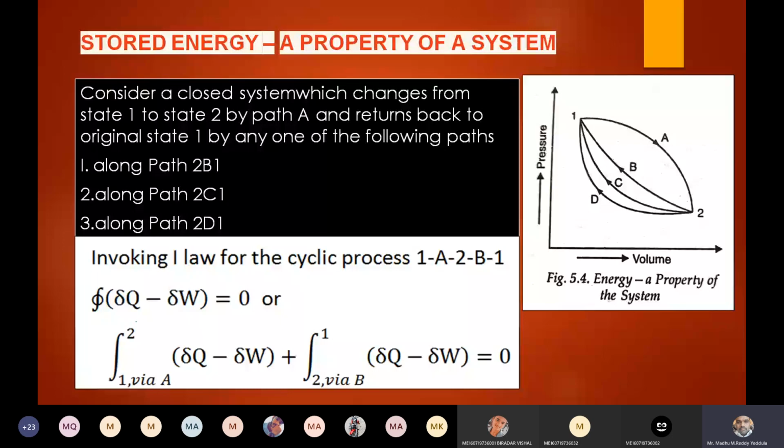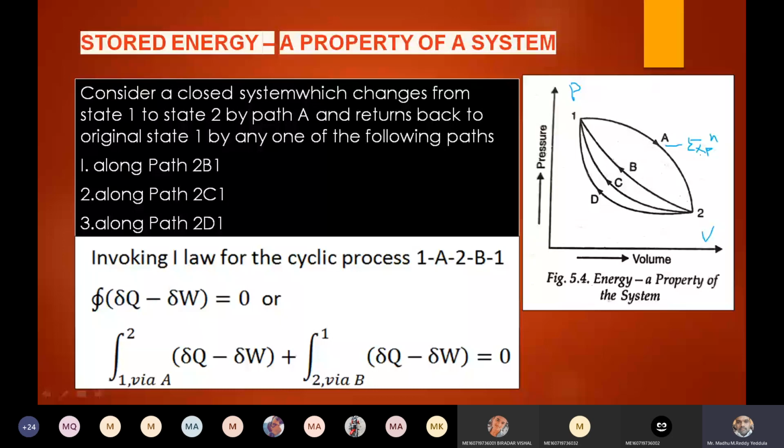Okay, now let us consider a closed system undergoing a cyclic process. On the y-axis, I am taking pressure, and on the x-axis, volume. As I already explained for a cyclic process, the process 1 to 2 via A is an expansion process. I already explained why: the pressure is decreasing and the volume is increasing, right? The process 1A2 is an expansion process.